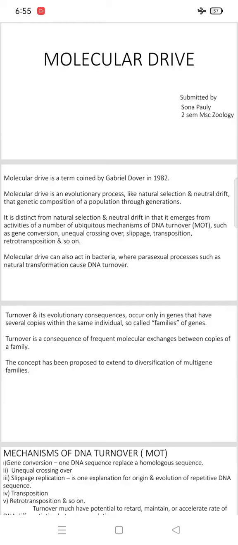Good morning to all. Today we are going to discuss molecular drive. Molecular drive is a term coined by Gabriel Dover in 1982.